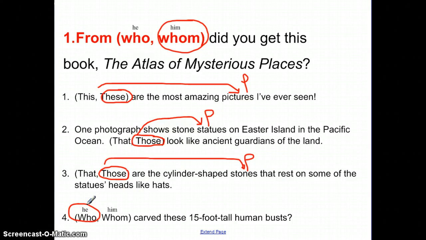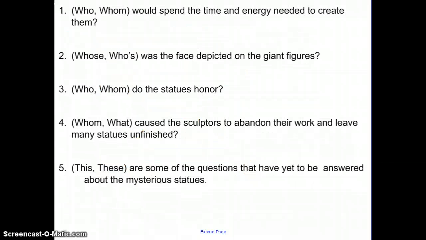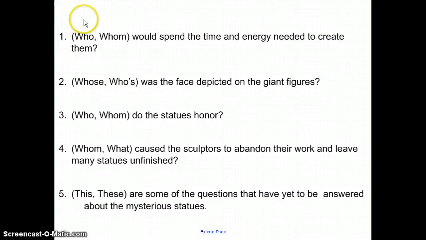We'll get into it in a couple of weeks, when we come back from spring break, about what's the actual job that who is doing in the sentence. But for right now, I think just the substitution method is all I'm really worried about you learning and understanding and being able to apply when you're writing. Okay. Who or whom would spend the time and energy needed to create them? We substitute he and him and we read the sentence. He would spend the time or him would spend the time, and the right answer is he, so the right pronoun is who.